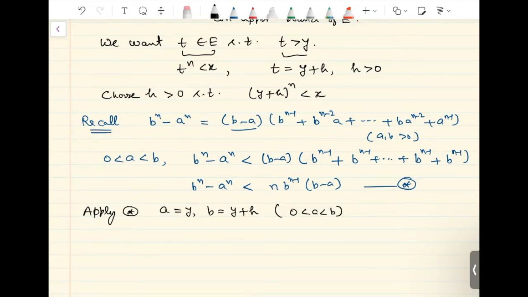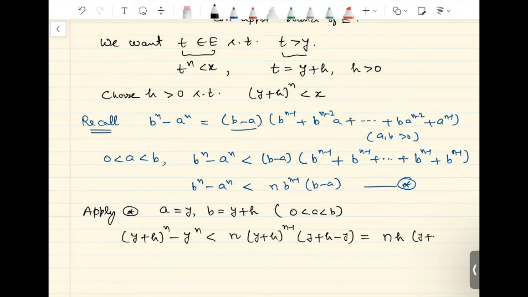So if we apply this inequality with these choices of a and b, we will get y plus h raised to n minus y raised to n is smaller than n times b, that is y plus h raised to n minus 1, multiplied by b minus a, so y plus h minus y. So this will be n h times y plus h raised to n minus 1.